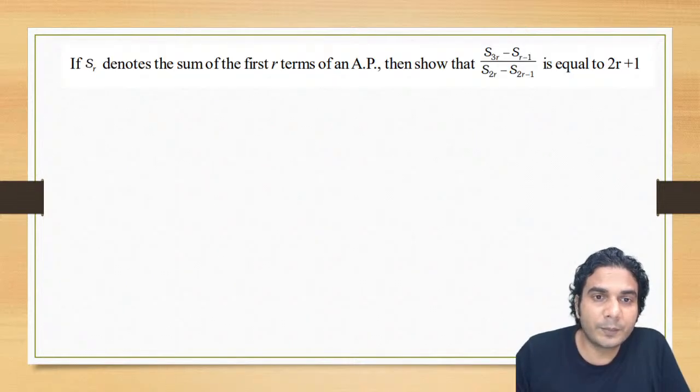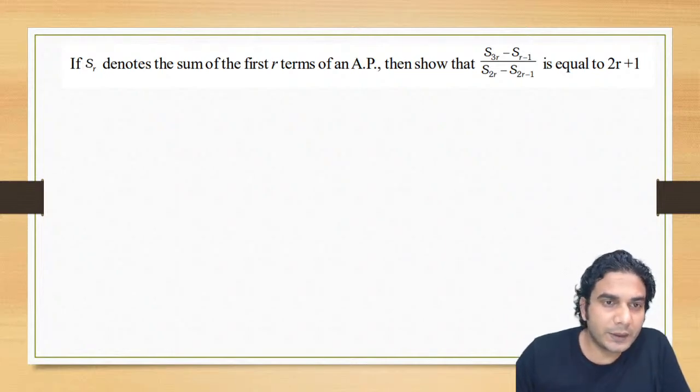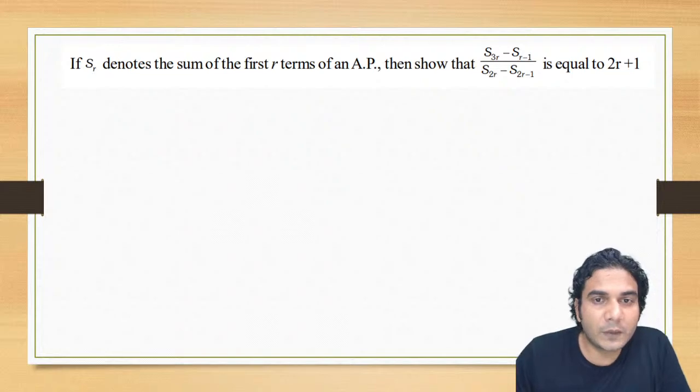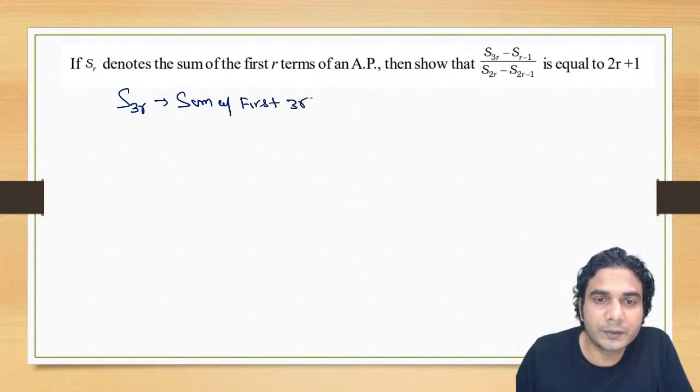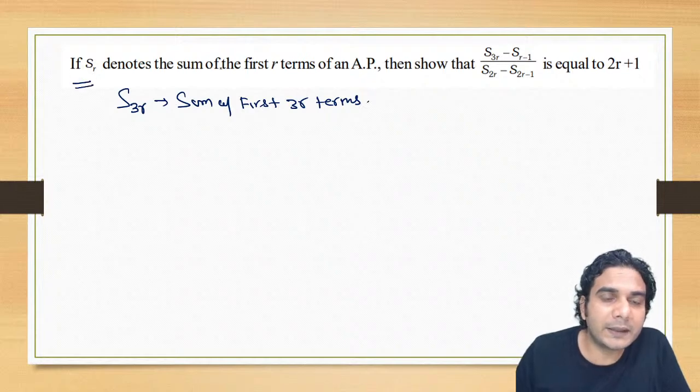Now let's begin some practice session. Practice questions. So this is the first question. If SR denotes the sum of R terms of an AP, then we need to show that S of 3R minus S of R minus 1. That means S of 3R. What is this S of 3R? This is the sum of first 3R terms, because he has given us the definition that SR denotes the sum of first R terms.